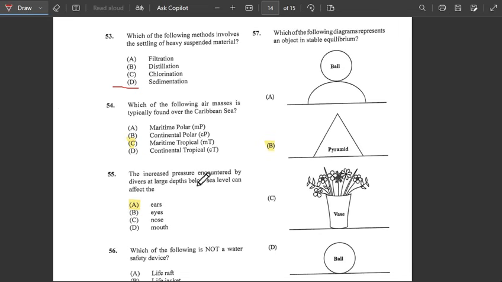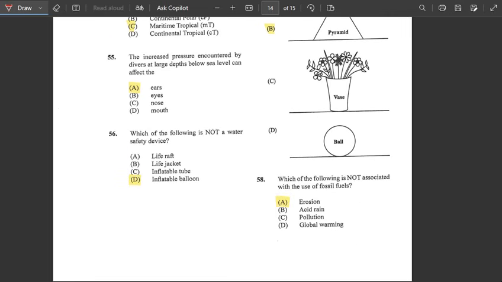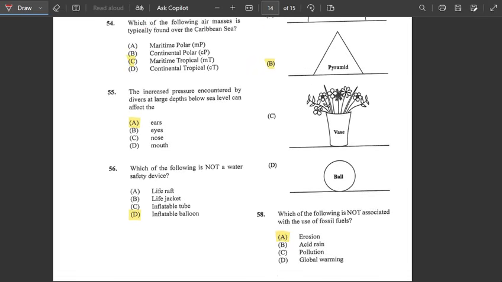Number 55. It says the increased pressure encountered by divers at sea depths below sea level can affect, and if you dive below sea level, based on the increase of the pressure, it could damage your ears, not your eyes, not your nose, not your mouth. So the answer would be A. 56. It says which of the following is not a water safety device? A life raft is one, a life jacket, an inflatable tube is one. So the answer would be inflatable balloon.